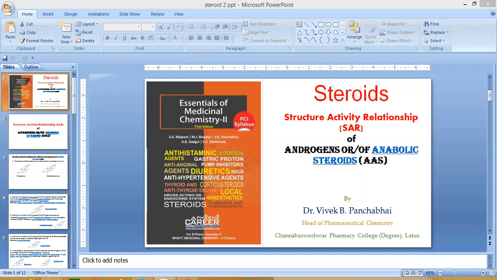Examples are trenbolone, methyl trenbolone, trimethyl trenbolone, tetrahydrogestrinone. These are examples in this category, with a double bond at C9 and C10 positions and a double bond between C11 and C12 positions.